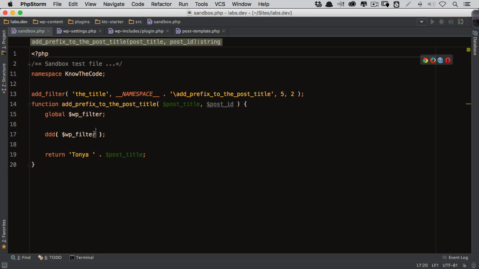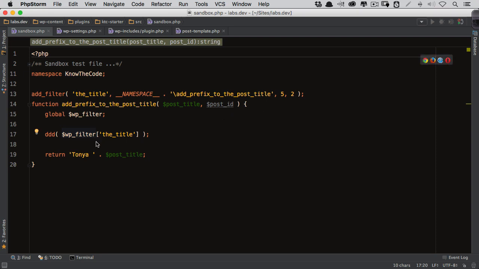Okay, and matter of fact, let's make this easier to find. So in this, just go ahead and put the event name. All right, like that. So now we have this event name in here. We have the lookup table, which is WP underscore filter. And now let's just dump that out.